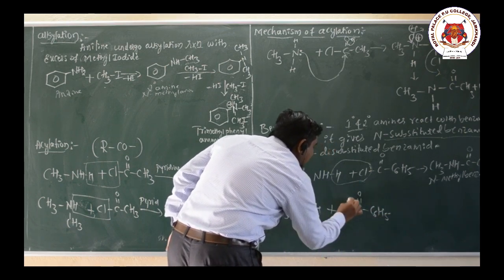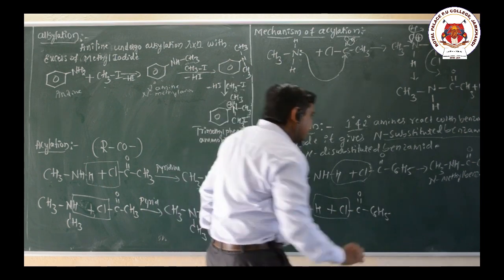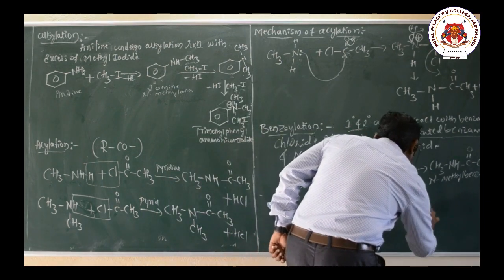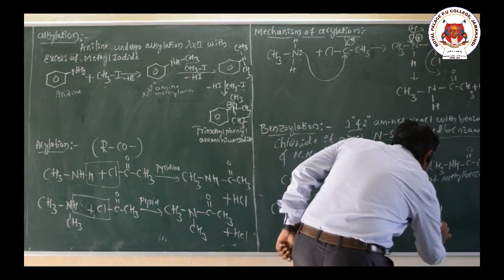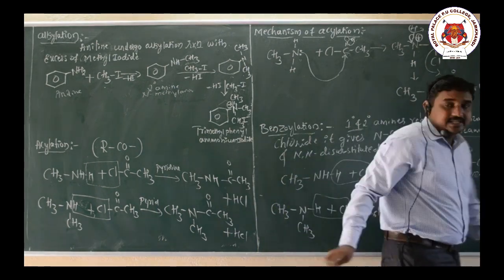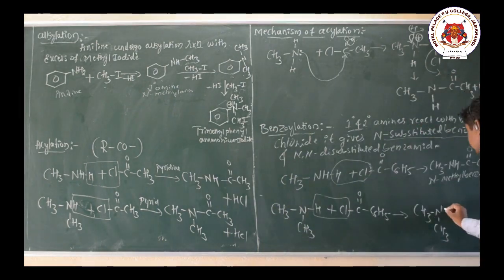Again there is a loss of HCl, and we get CH3NCH3 with C double bond O C6H5. So this is an N,N-disubstituted benzamide. The name of the compound is N,N-dimethyl benzamide. So this is a benzoylation reaction.